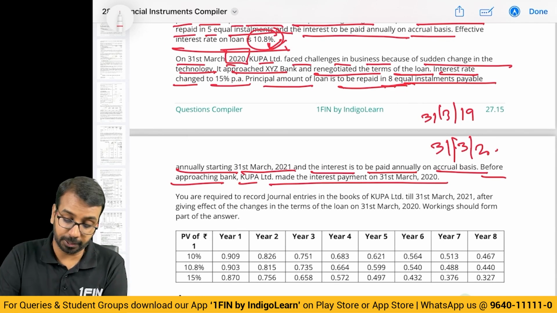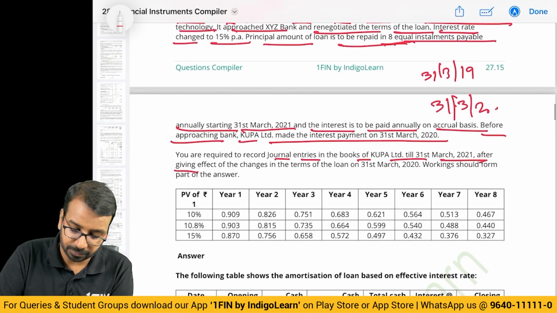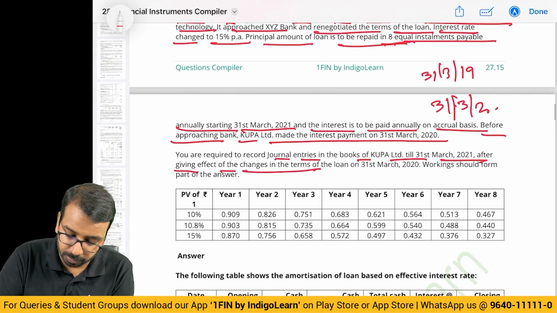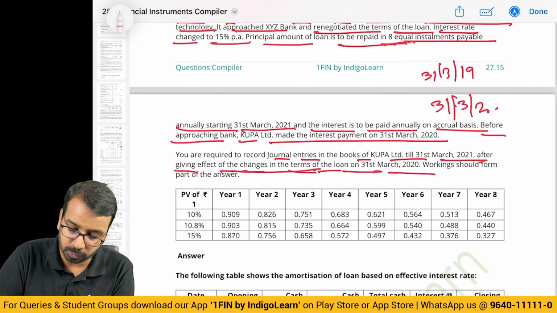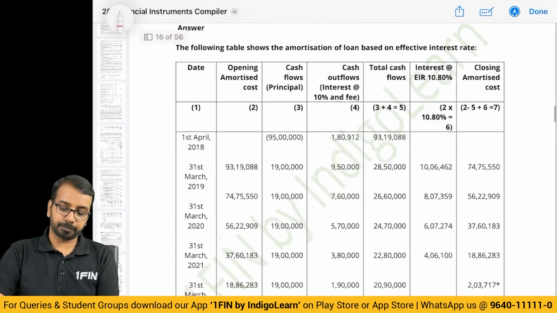to be negotiated. You are required to record the journal entries in the books of Coupa Limited till 31st March after giving effect of changes in terms of the loan on 31st March. Working should form part of your answer. Okay, they give the present value factors. Now,